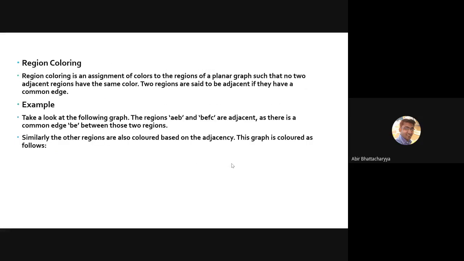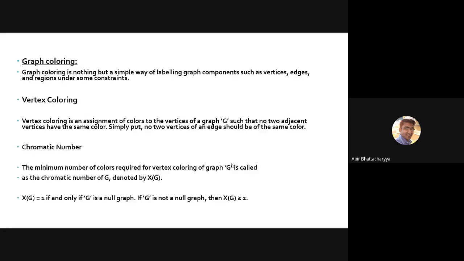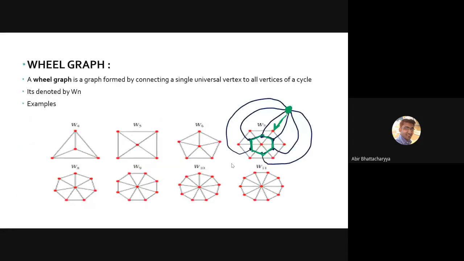Also one piece of information I forgot to tell you. There is only one wheel graph which is complete. Can anyone tell me, which wheel graph is a complete wheel graph? Yes, W4.